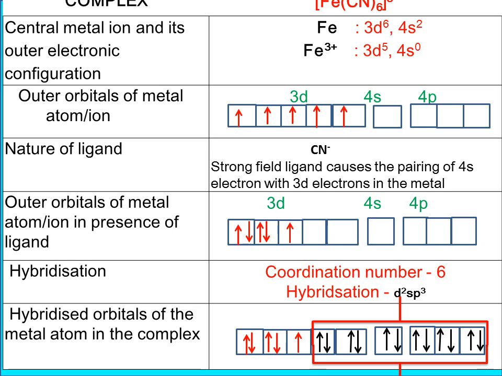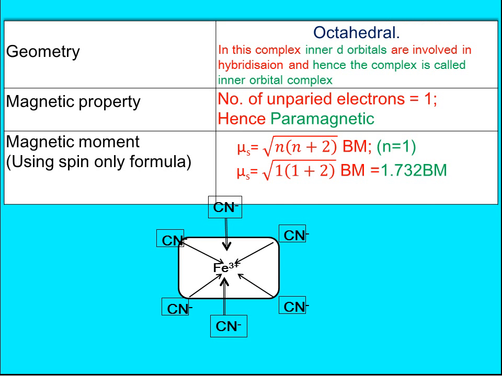These hybridized orbitals of the metal atom will form complex with the ligand orbital. What is the hybridization? d2sp3. If hybridization is d2sp3, what is the geometry? Yes, it is octahedral. You know that d2 orbital is involved, that is d2sp3. (n minus 1) d orbital is involved in hybridization. If (n minus 1) d orbital is involved in hybridization, then it forms inner orbital complex or spin paired complex. Here we have in [Fe(CN)6]4- complex, [Fe(CN)6]3- complex, we have inner orbital complex.